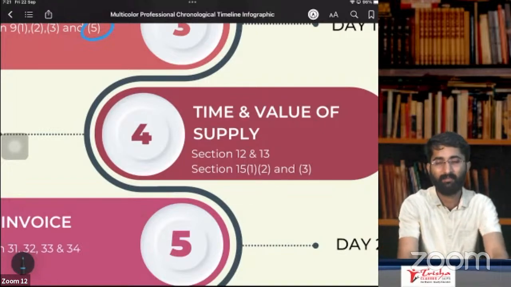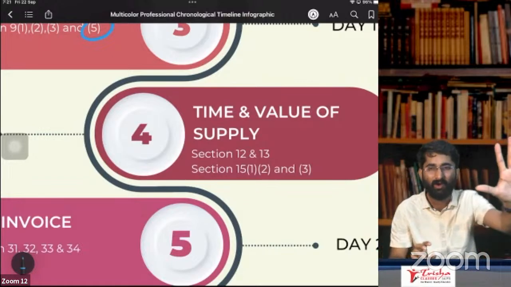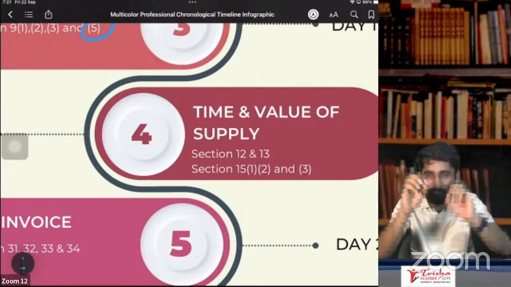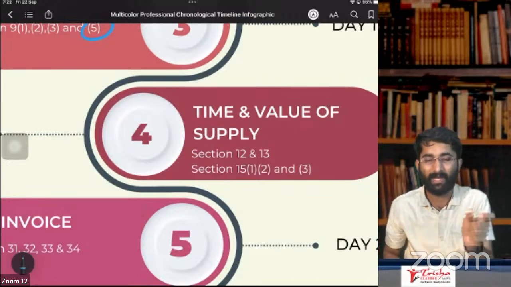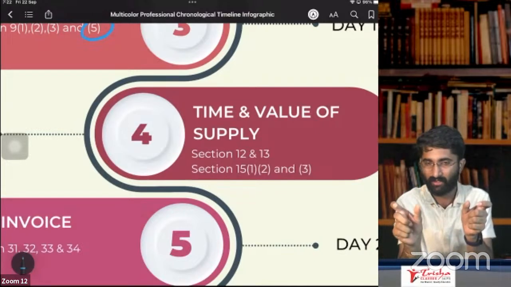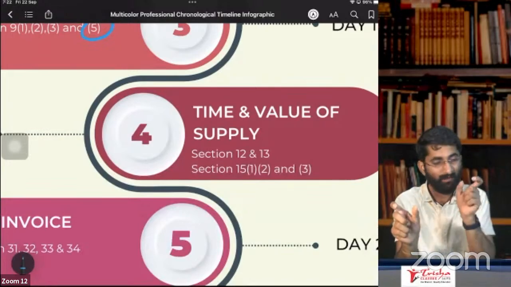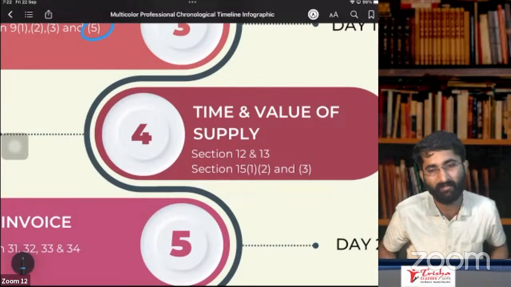Now, section number 12 or section number 13, subsection 4. What does subsection 4 say? It is about vouchers. If goods or service is identifiable, then the time of supply will be the date of issue of voucher. If goods are not ascertainable, then the redemption of the voucher, that date will be the time of supply.